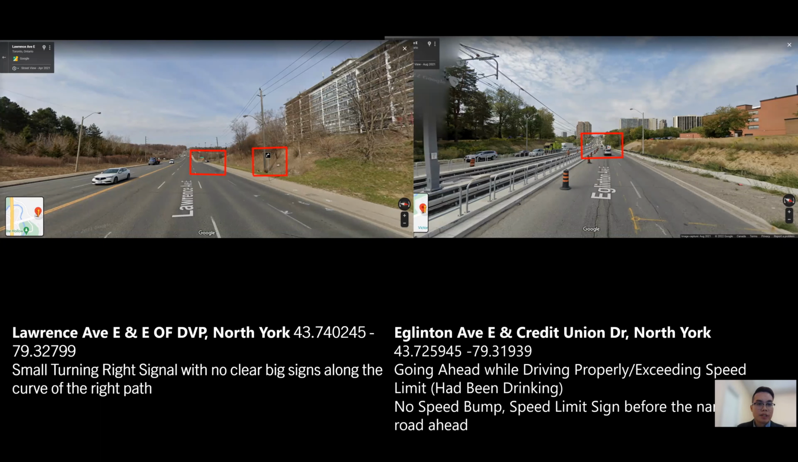For Eglinton Avenue East and Credit Union Drive, drivers tend to go ahead while driving properly or exceeding the speed limit while they were drunk. There was no speed bump and no speed limit sign before a narrow road ahead.